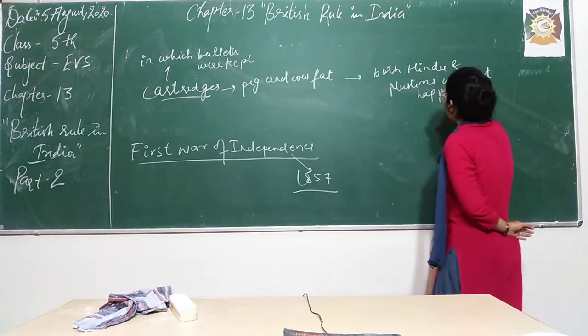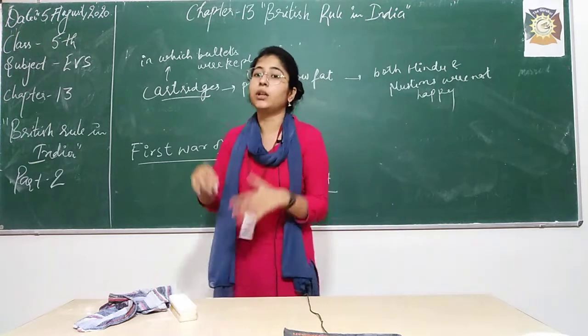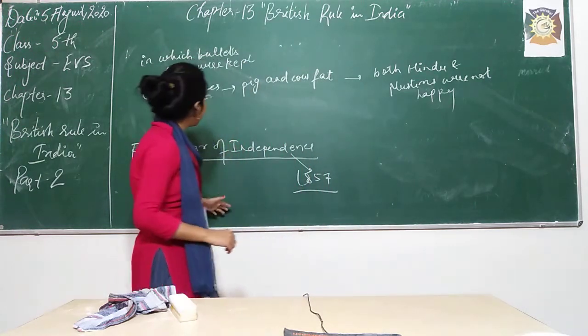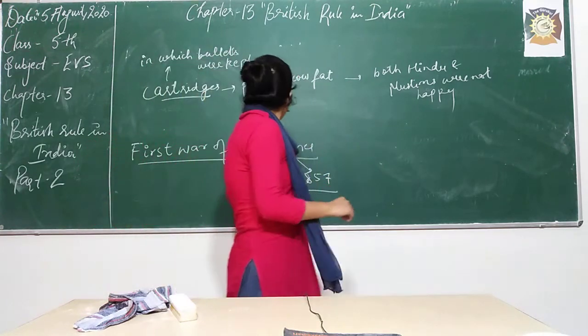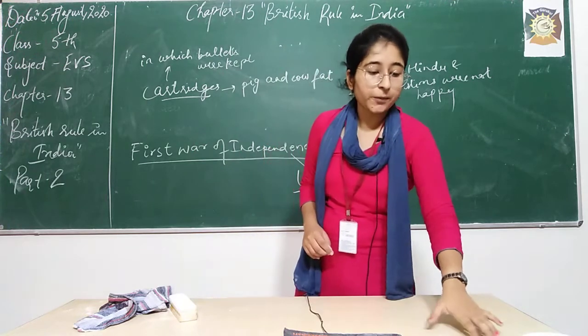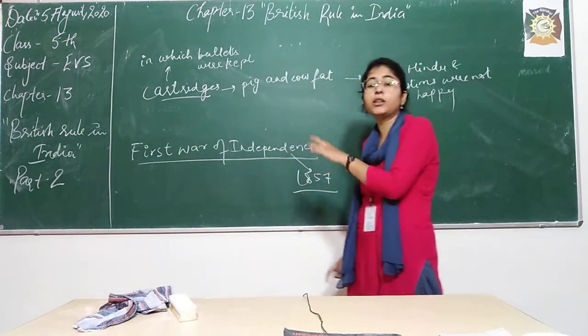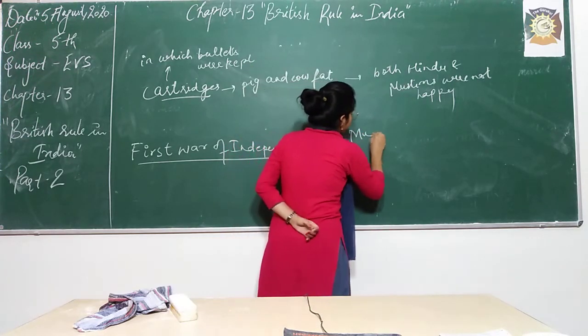So they started a revolt in 1857. They gathered all the people in India, and mostly very famous leaders were involved in this fight. This revolt was known as the First War of Independence. Students, this revolt was led by the Mughal Emperor of Delhi.